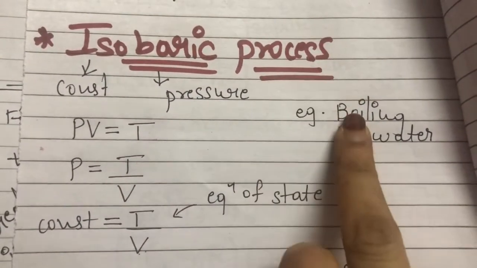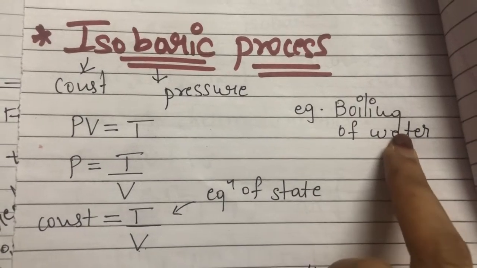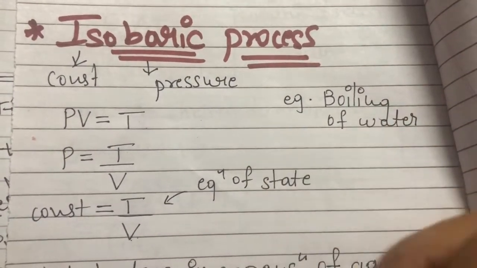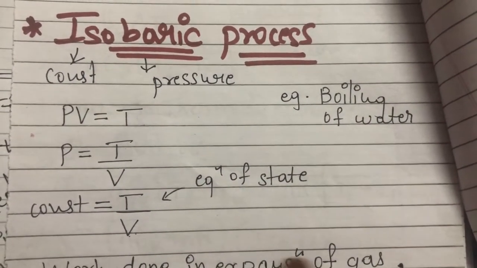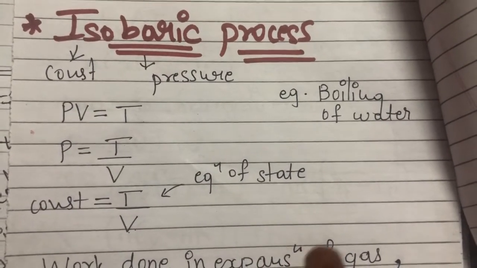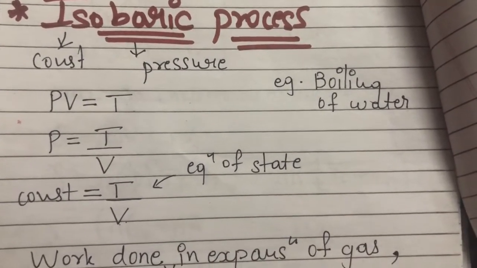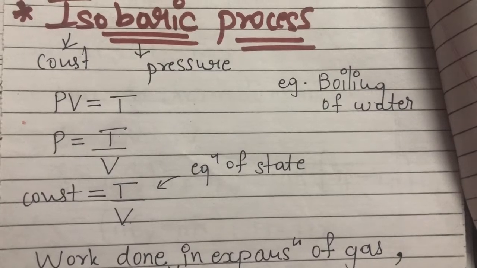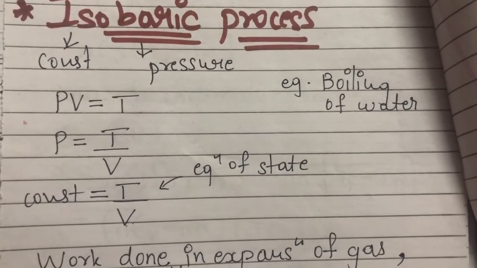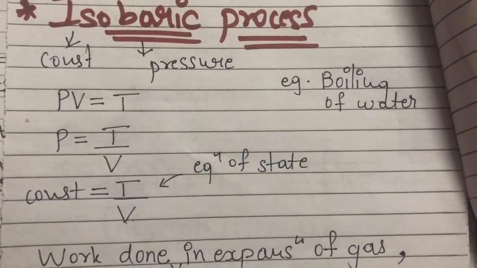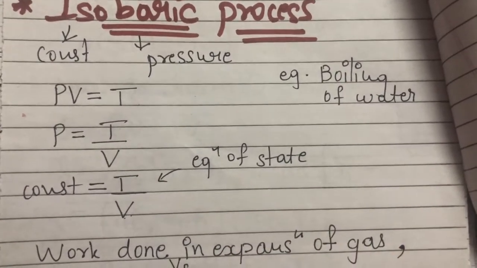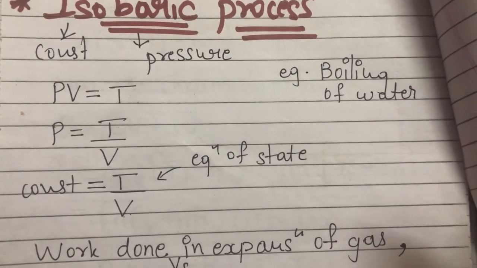An example for isobaric process is boiling of water. If you have a container in which water is boiling and it is not covered with a lid, the system, that is the water, is in contact with the atmosphere.